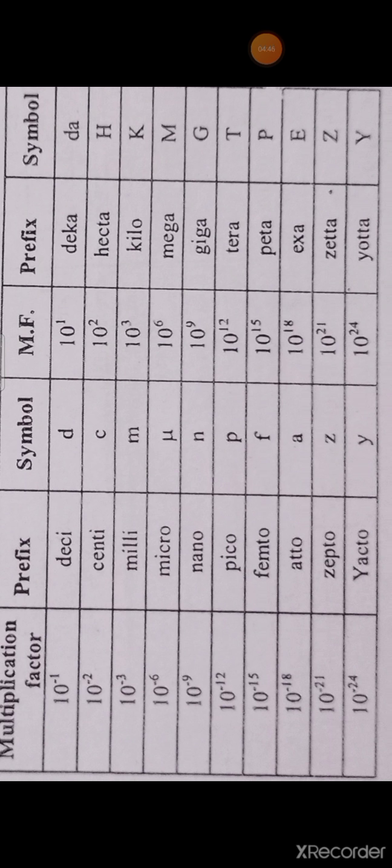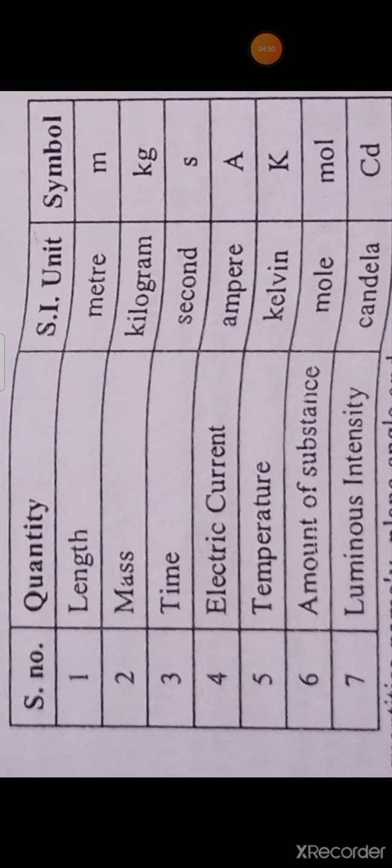In measurement, we must know two kinds of quantities, that is, fundamental and derived quantities. So these are the two important things. What is a fundamental quantity? A fundamental quantity is a physical quantity which is independent of other quantities. Examples: length, mass, time, etc. But there are some physical quantities in physics that depend on fundamental quantities. The quantities which can be expressed in terms of fundamental quantities are called derived physical quantities. Examples: force, density, etc.